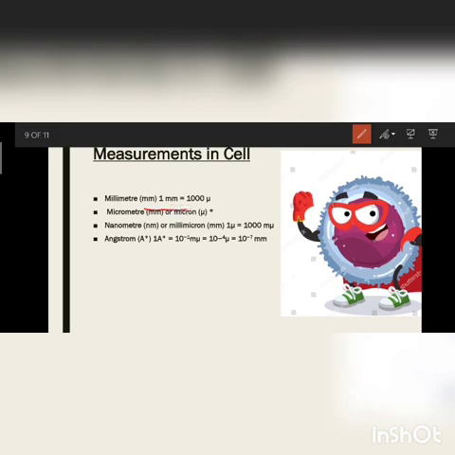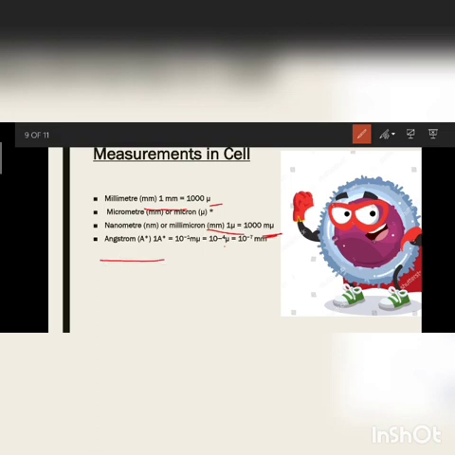If you cut 1 millimeter into 1000 parts, we get a unit called micron. Furthermore, if we cut that 1 micron again into 1000 parts, we get millimicron.